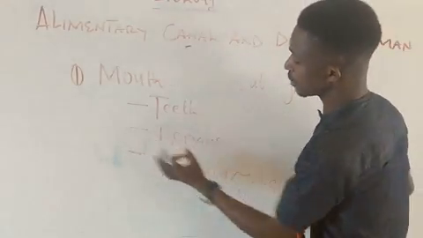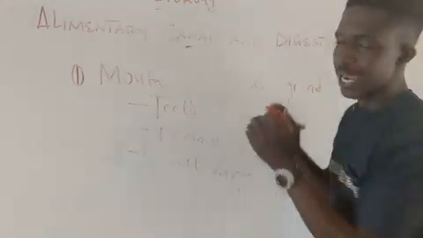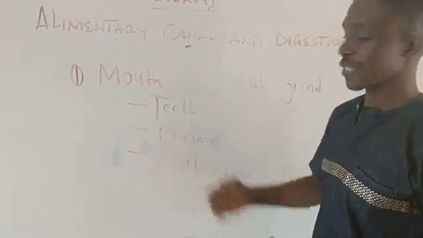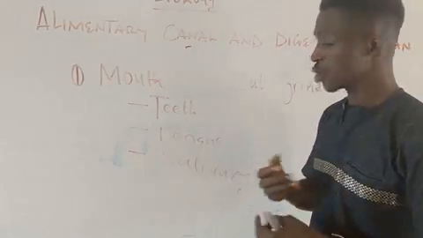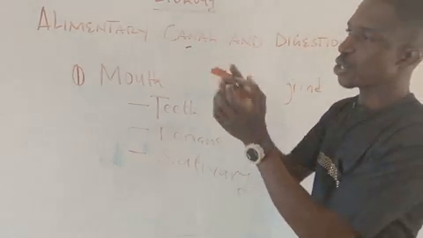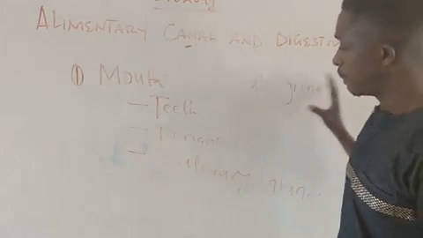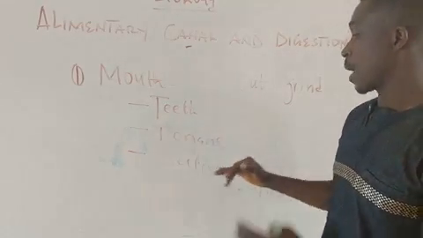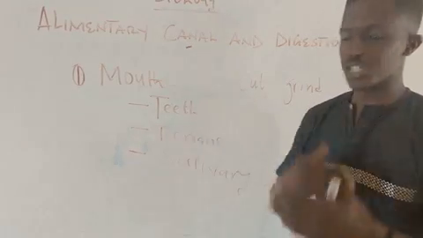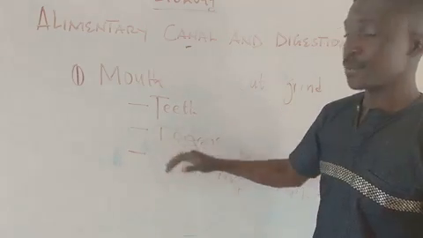Now, if you're talking about the tongue, after the food is cut or ground into smaller particles, it is then rolled. The tongue helps in what? Rolling the food. It rolls the food into what we call bolus. That is just a medium, smaller size of the food. It rolls it into what? Bolus. Now, another function of the tongue is that it helps in mixing of the food with the what? The saliva.